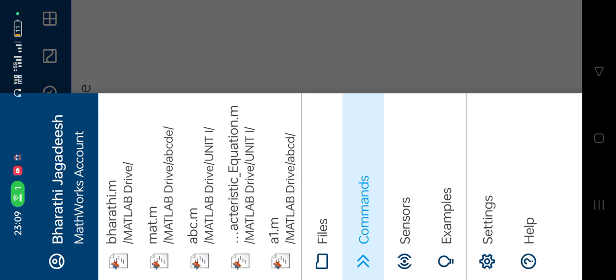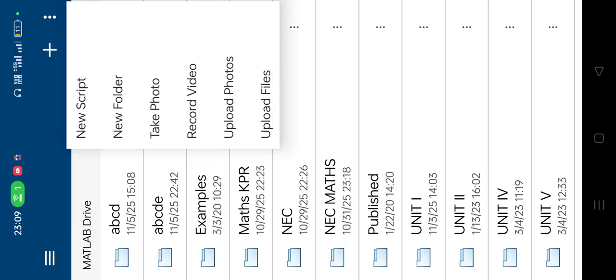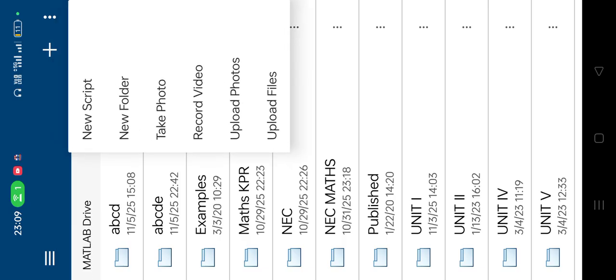So you will get a page like this. Now click this menu bar. There is the option Files. Click that one. Now click this plus symbol in the top right corner. Now let us create a new folder.